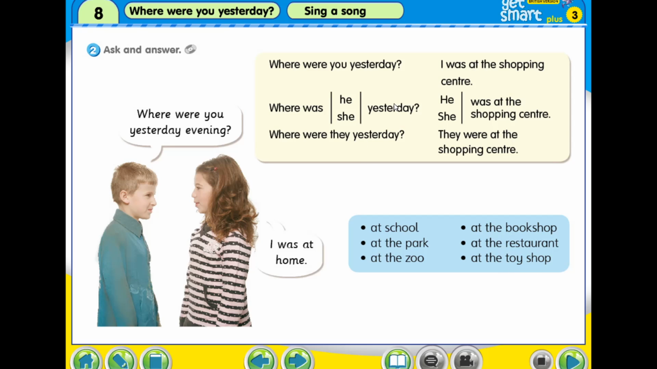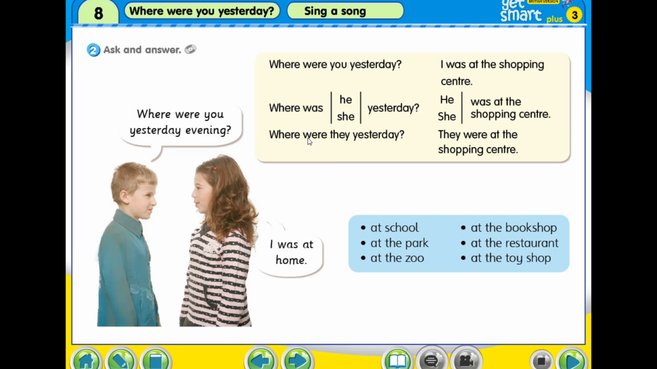Alright, now the question we change. Instead of where were you, we will ask where was he yesterday? And then we are going to answer he was, and so on. Ready? For these 3 we use he, and then for these 3 places we use she. Okay? Now we start with where was he. Ready? 3, we read together.